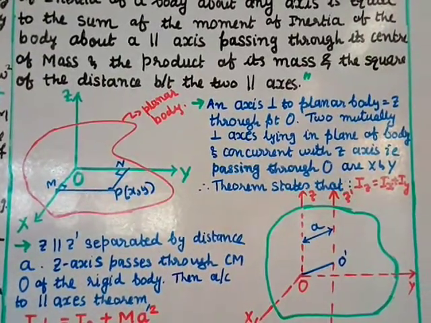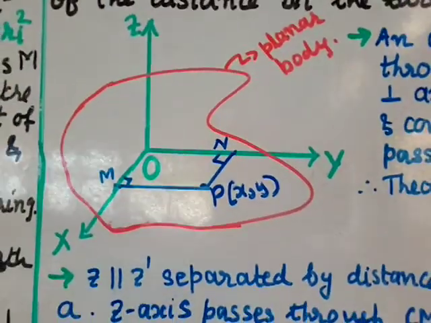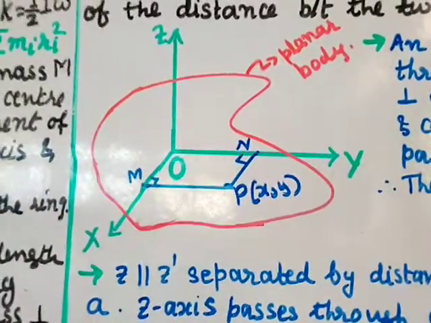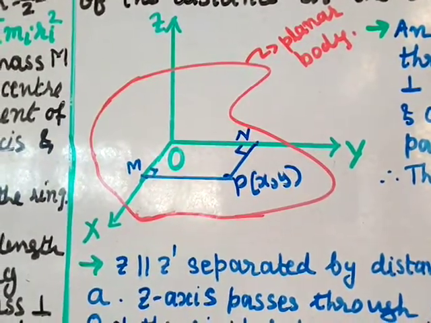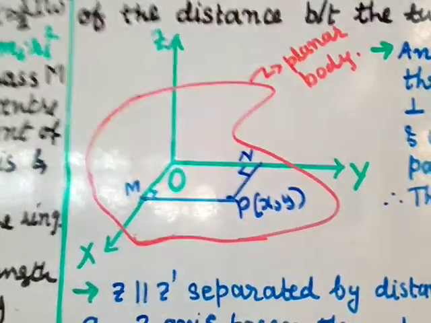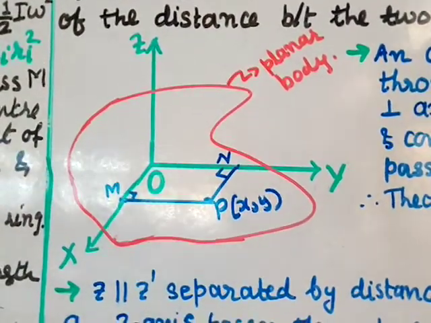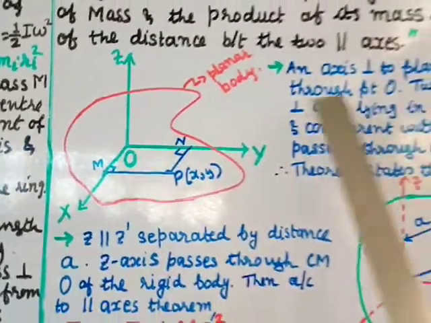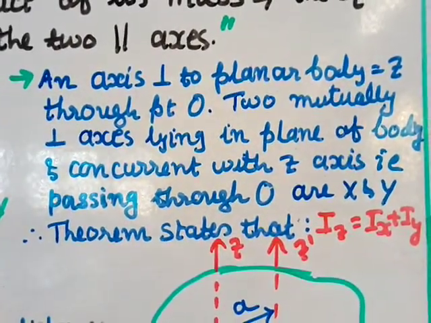To understand the theorem of perpendicular axis, let us study the figure. In this figure you can see that this is a planar body, and the perpendicular axis passing through this origin we are taking as z. We have to take a perpendicular axis passing through this lamina or planar body, so I take it as a z axis, an axis perpendicular to the planar body through point O.